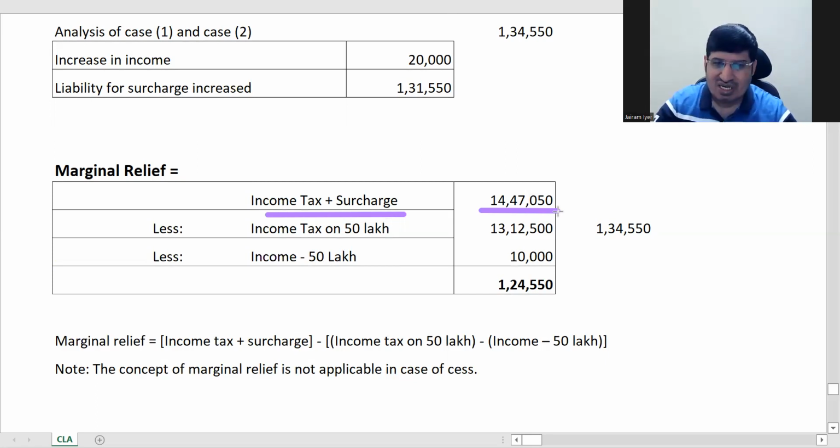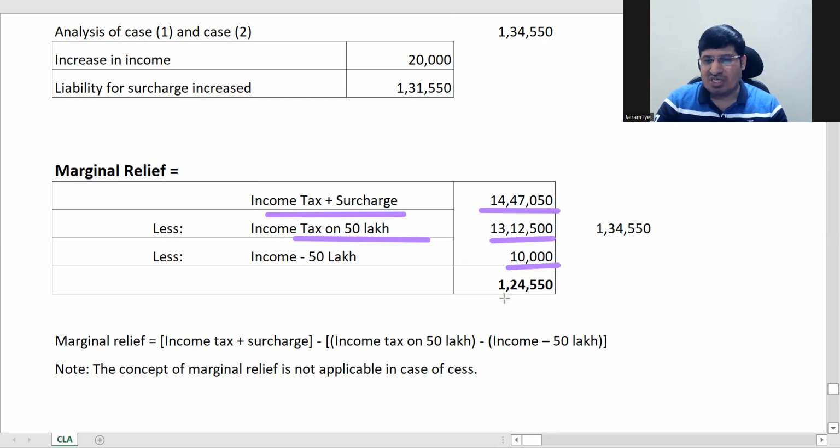So don't worry about cess when you're talking about marginal relief. Whatever the income is, just calculate total income and surcharge like that. Then next, take this income of 50 lakhs. It is handy to remember this figure, 13,12,500. Income tax on 50 lakhs will be exactly 13,12,500. And then you deduct the income.